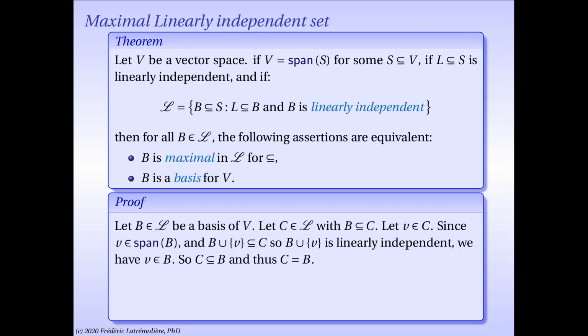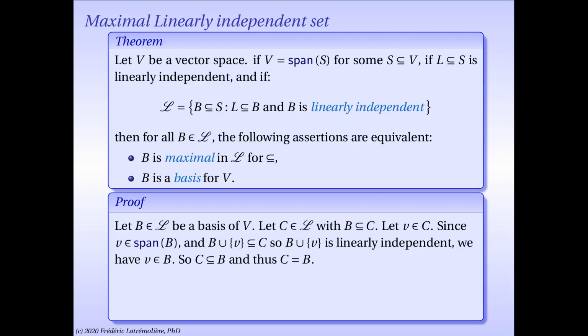So let B be an element of script L, which is also a basis for the entire vector space. I want to prove that B is maximal in L, so I give myself C, an element of L, which contains B, and I want to prove that B equals C. So let V be an element in C. Note that since B is a basis, V is in the linear span of B. And note also that since both B is a subset of C and V is an element of C, B union a singleton V is a subset of C. But C is linearly independent since it is chosen as an element of script L. So B union the singleton V is linearly independent.